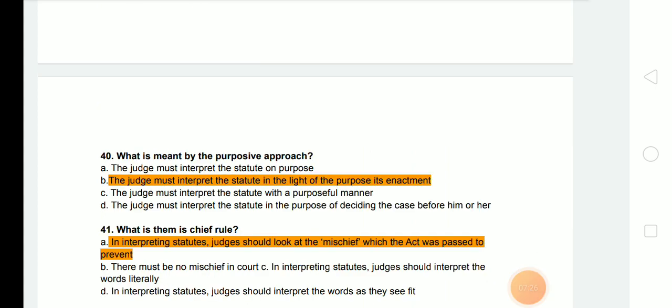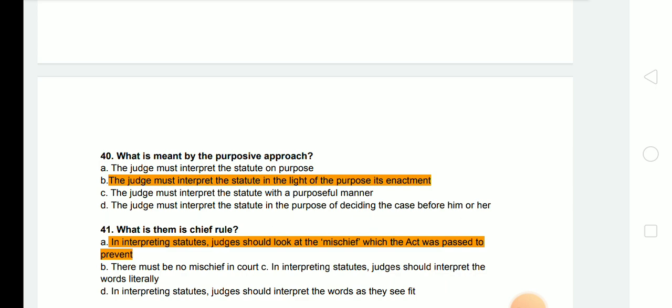Next question is, what is meant by purposive approach? Answer is the judge must interpret the statute in the light of the purpose of its enactment. And in case of interpretation of a statute, this is the rule which is called the golden rule, or the purposive interpretation rule. Next question is, what is the mischief rule?